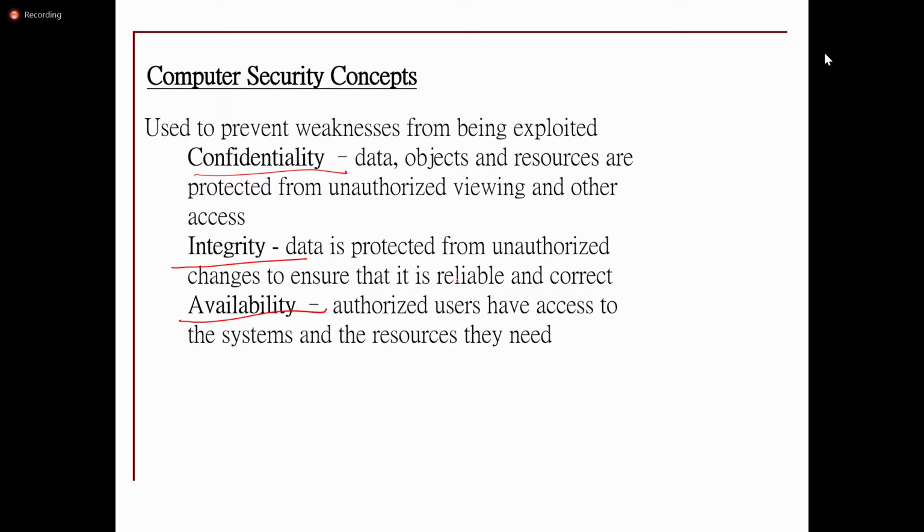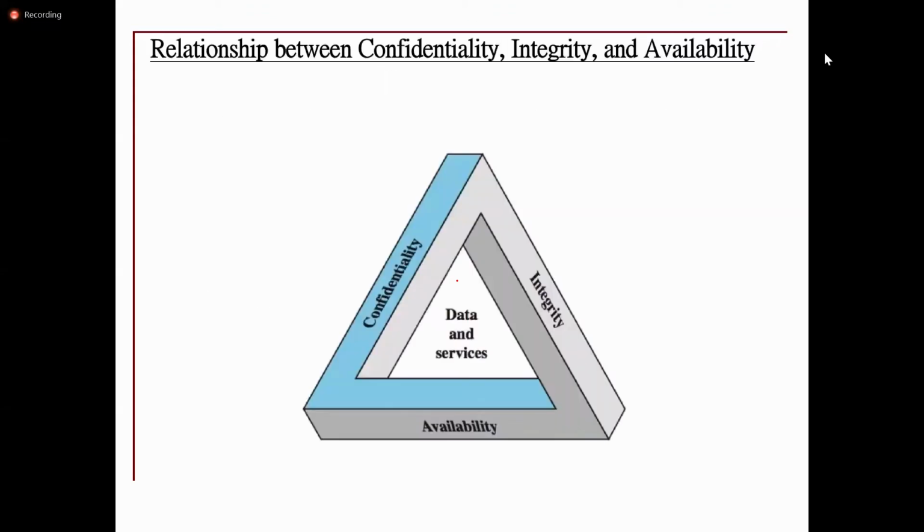Apart from this, authorization will be there. These three, confidentiality, integrity and availability, must exist in the network, in the communication between the sender and the receiver.